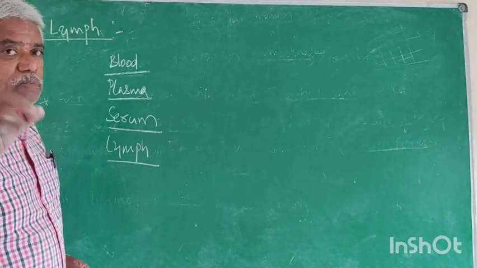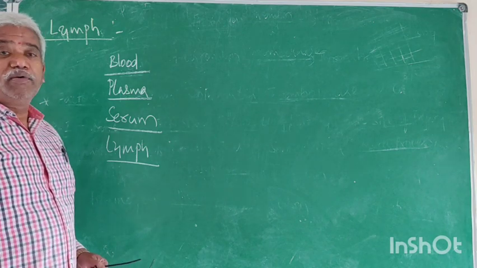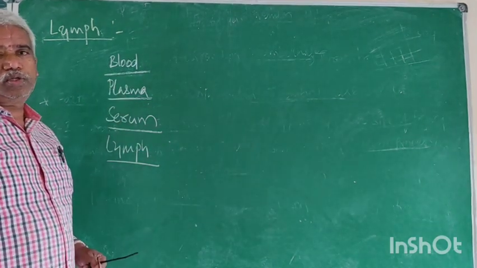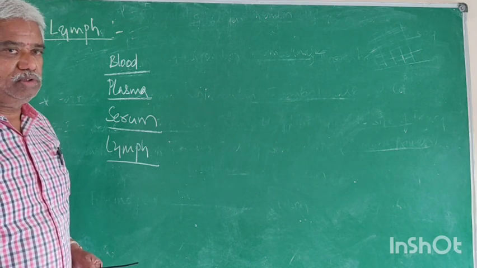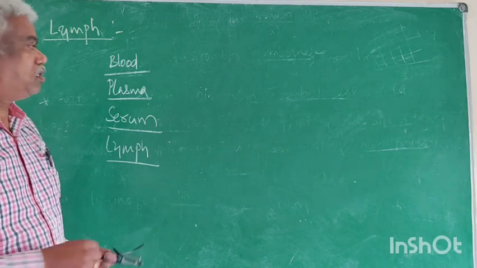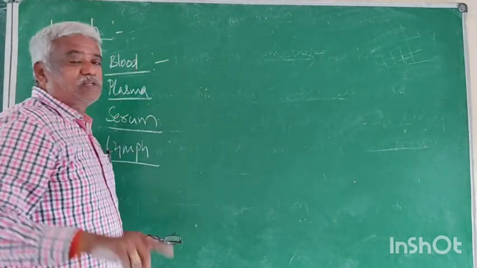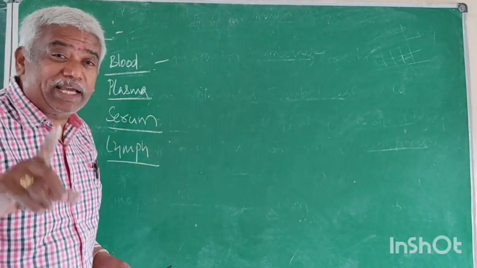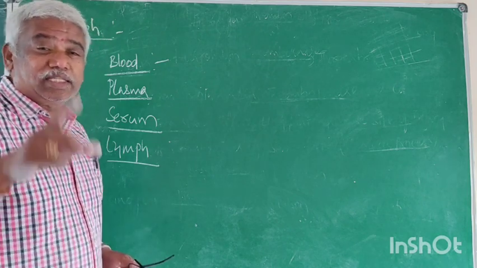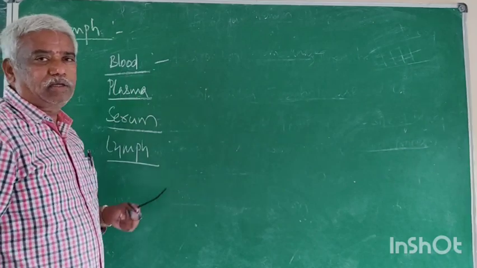Each and every student must be able to give the definition of these four words. It is very important theoretically, for CET and NEET. What is blood? A specialized fluid connective tissue is called blood.